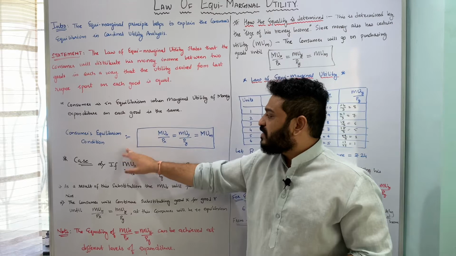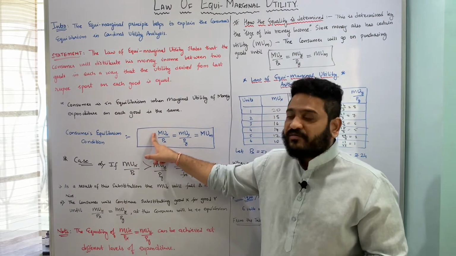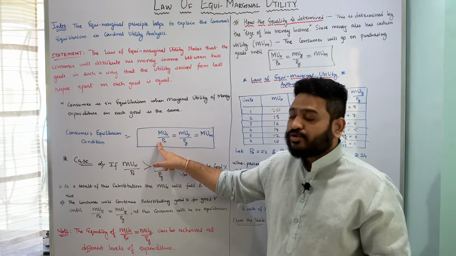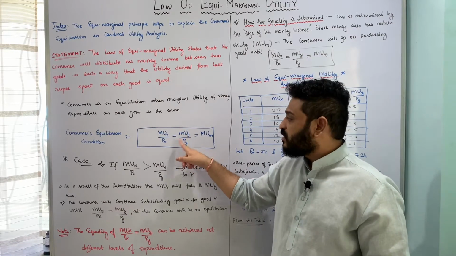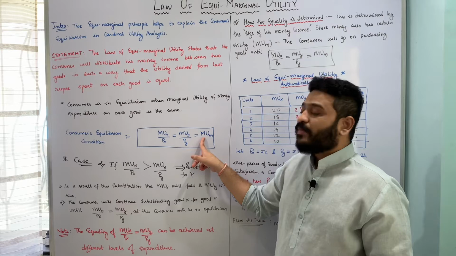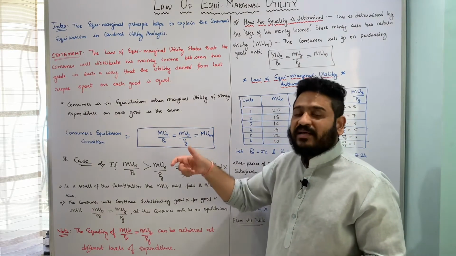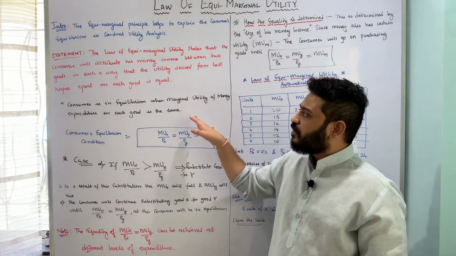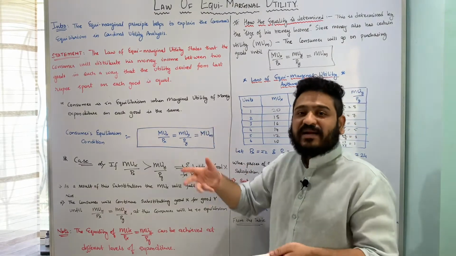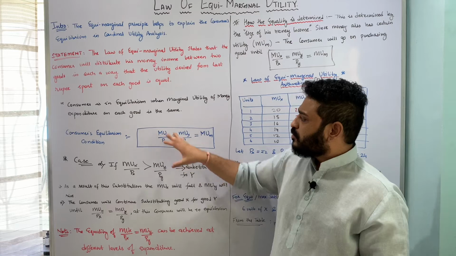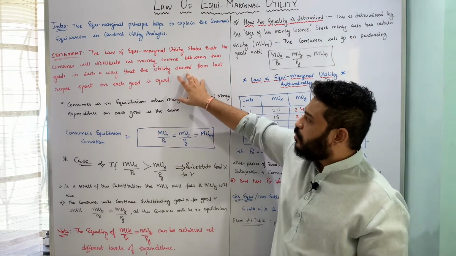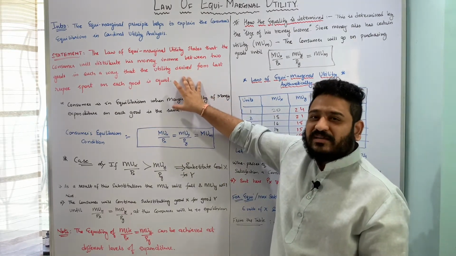That particularly means that the marginal utility of x to price of x ratio should be equal to the marginal utility of y to price of y ratio, and this entirely should be equal to the marginal utility of money from his money income which he is trying to spend on certain goods. In our case it was two goods. Okay, so this is what the law of equimarginal utility tries to say.